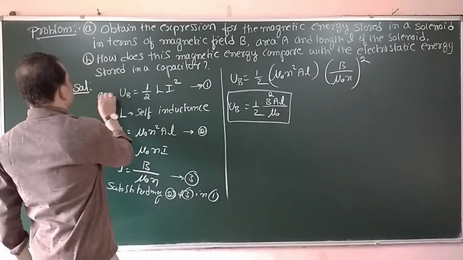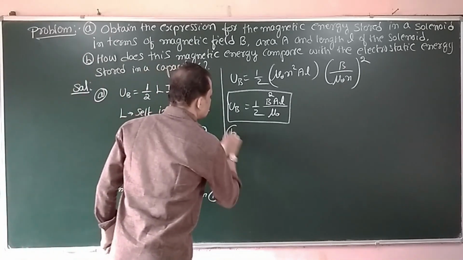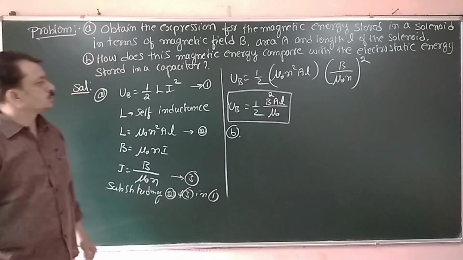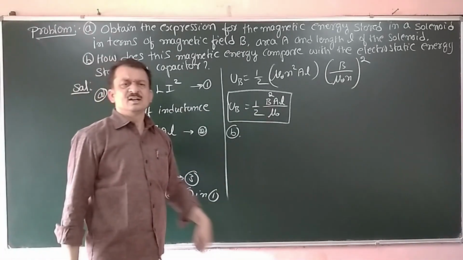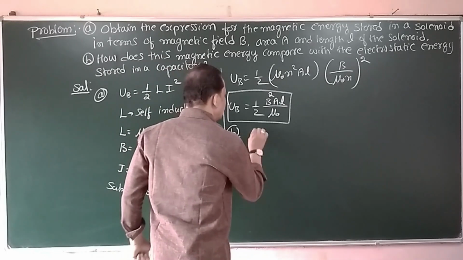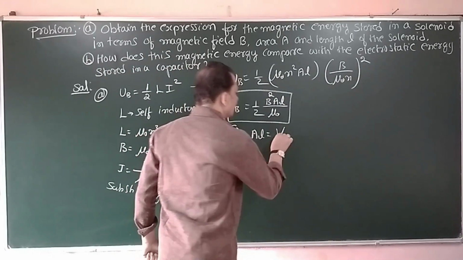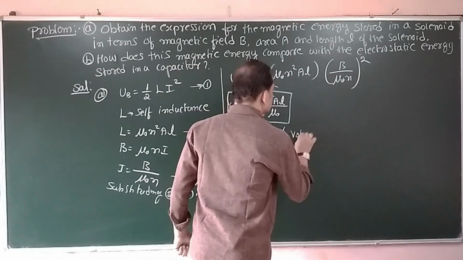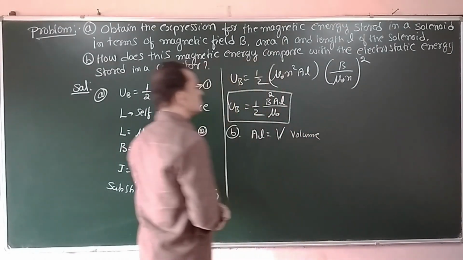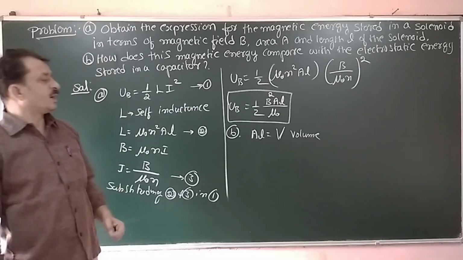This is the first part A. Now we have to work out the second part. What is A? Area of cross section. What is L? It is the length of the solenoid. If I multiply A into L, I am getting the volume of the solenoid.